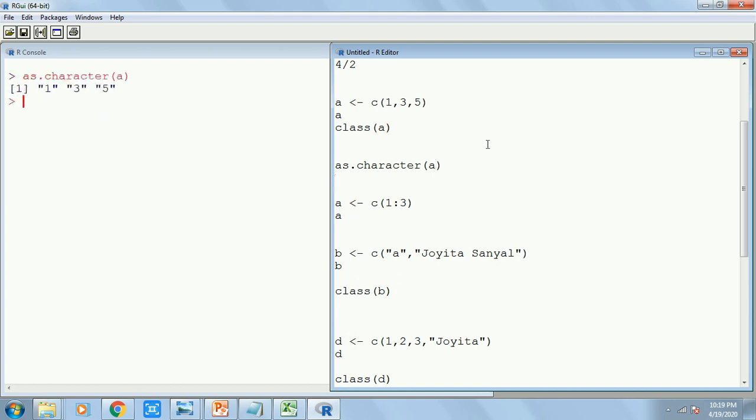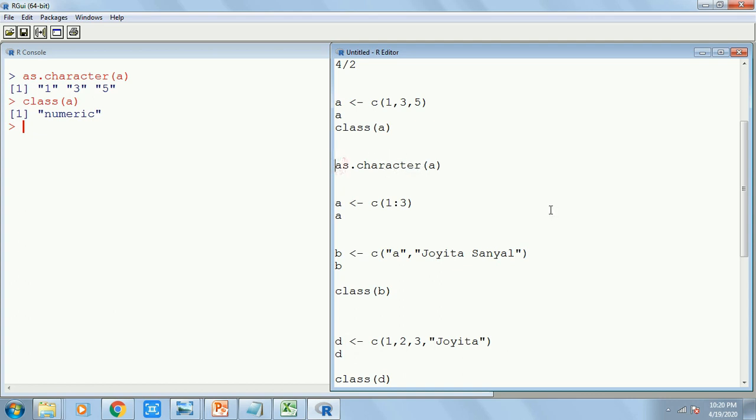So see, it has now gotten quotes around them, around 1, 3 and 5. But again, if you check the class of A, it remains numeric, because you have changed it but you have not saved it. In order to make the change permanent, you need to save it.